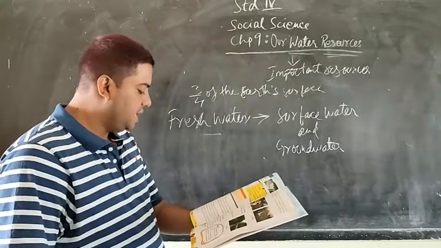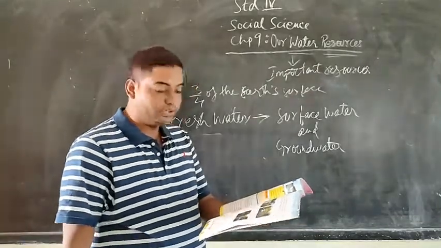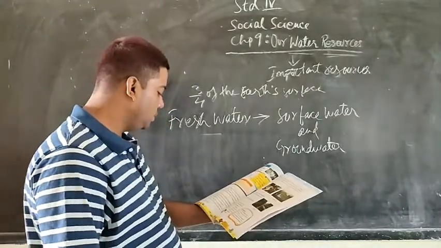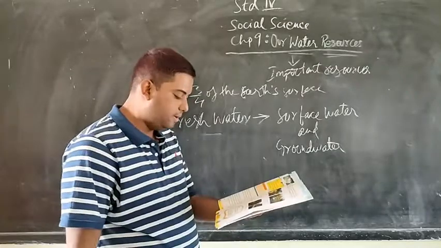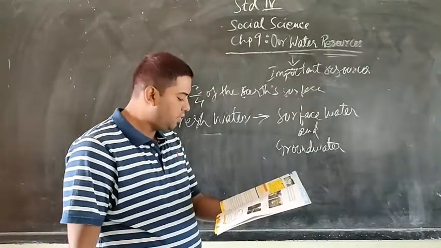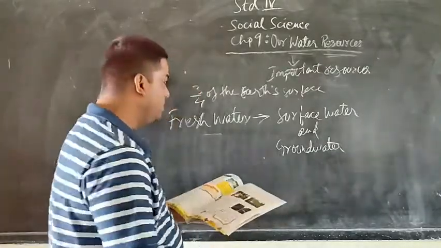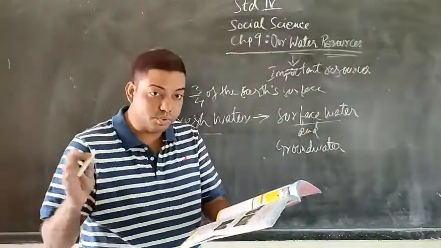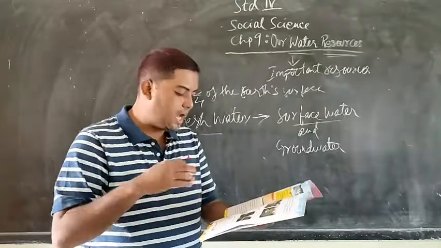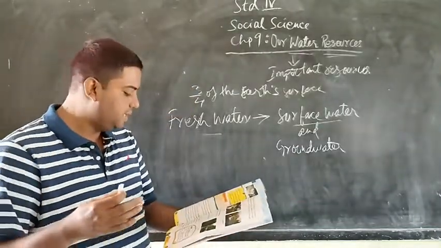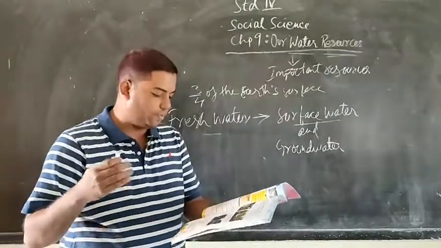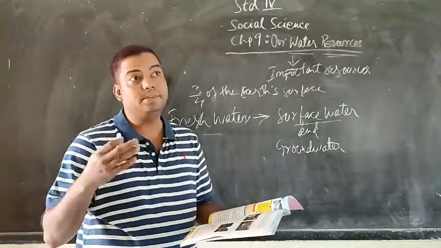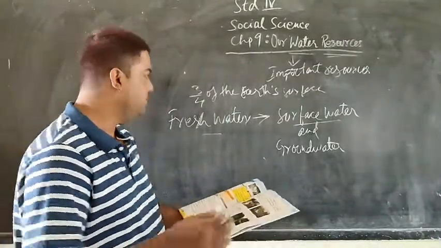Rivers, ponds, lakes and streams form sources of surface water. Rivers that originate in the mountains get water from the melting snow and rain, but the peninsular rivers are dependent on rainfall. So when we come to surface water, we need to understand that rivers, ponds, lakes and streams form sources of fresh or surface water, and rivers that originate in the mountains get water by the melting of snow. But the peninsular rivers are totally dependent on the rainfall. So this is about the fresh water.